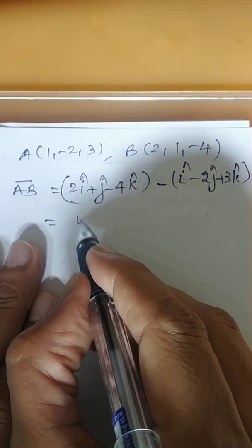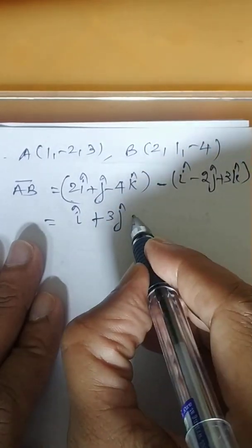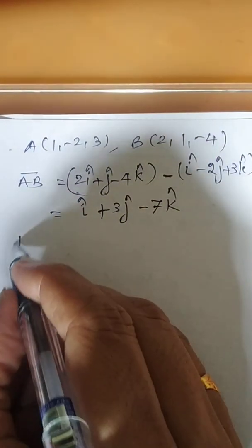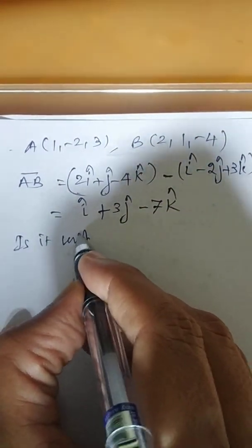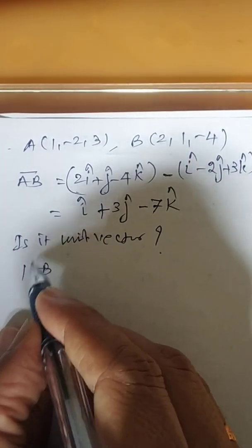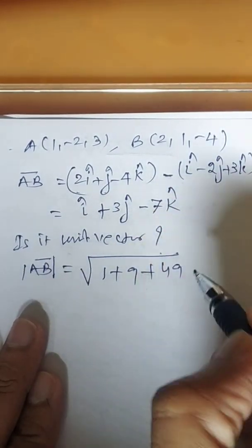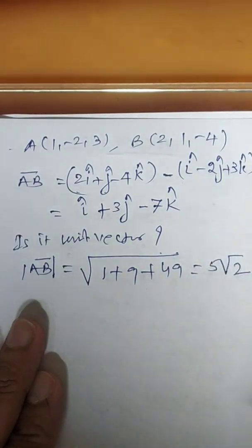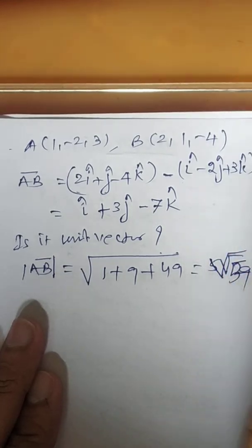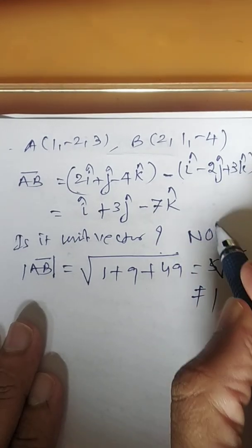This is 2 minus 1, it will give you i. This is 1 minus minus 2, it will give you plus 3j. It will give you minus 7k. Just check back. Now in case I am asking whether it is a unit vector, then definitely your answer will be based on the magnitude of this. Get the magnitude: 1 plus 9 plus 49, which is 59, so the square root of 59, and it is not equal to 1. So this is not a unit vector.